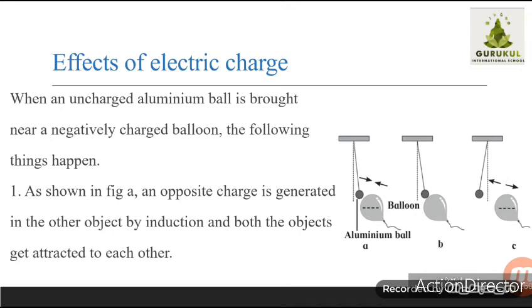Then we saw the generation of electric charge and learned about the effects of electric charge. The remaining part we will continue in our next lesson.